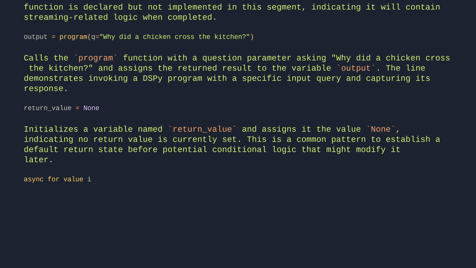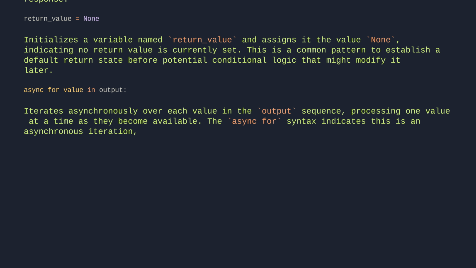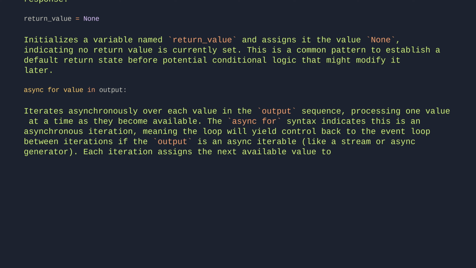async for value in output. Iterates asynchronously over each value in the output sequence, processing one value at a time as they become available. The async for syntax indicates this is an asynchronous iteration, meaning the loop will yield control back to the event loop between iterations if the output is an async iterable like a stream or an async generator. Each iteration assigns the next available value to the variable value for use within the loop body.